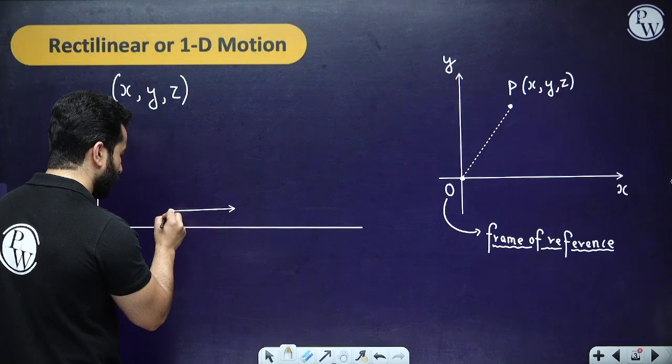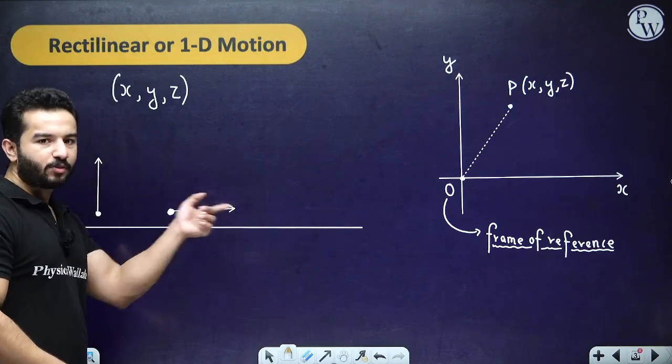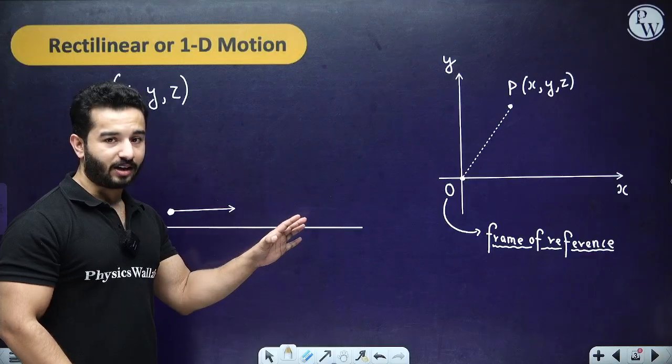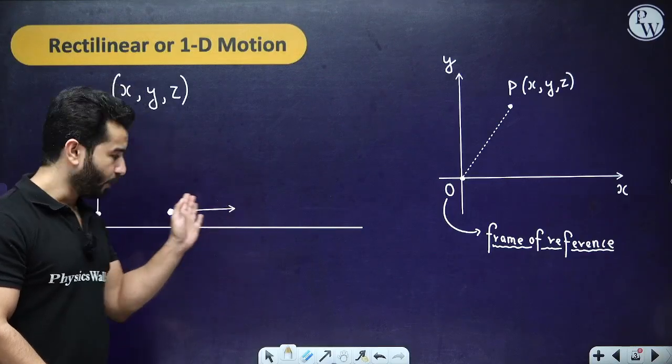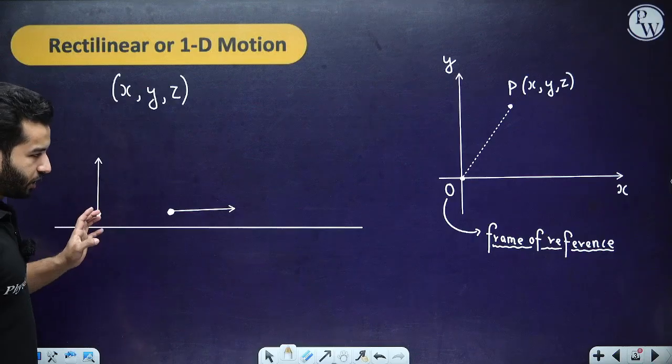So the first half of this class is going to be dedicated to the case when the body is moving in a straight line, something like this, and there is going to be no acceleration due to gravity over here, right? Because it is moving on a flat ground. Over here, obviously, we are going to talk about motion under gravity, right?